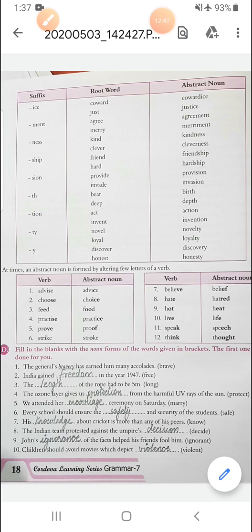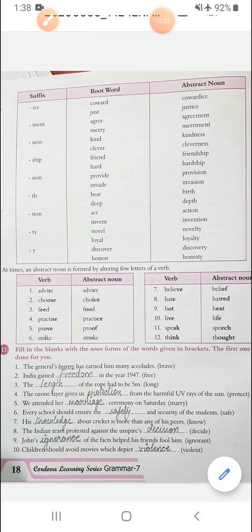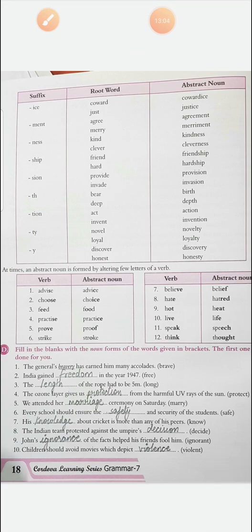All right, that is till here in this chapter. All the exercises are very easy. Just see and read everything again and especially learn those collective nouns and how to make words from these root words. You should know how to make them and learn that collective noun part, what to use with which word.